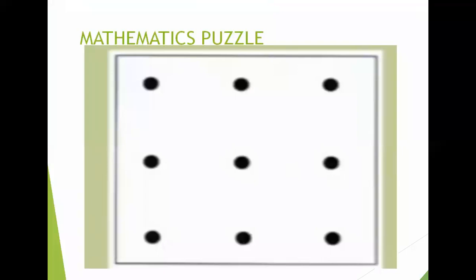The lines can cross each other also. If you are able to draw it, write in the chat box yes, 4 lines only.